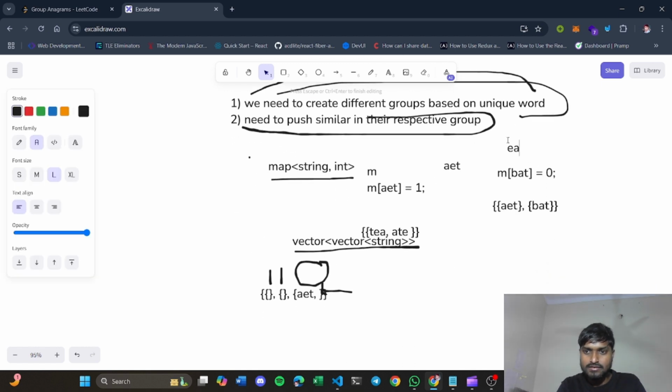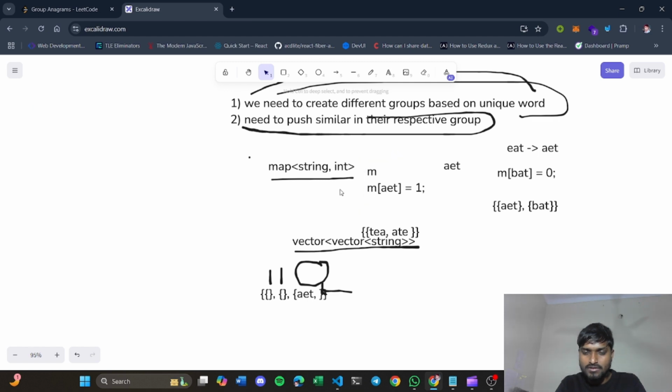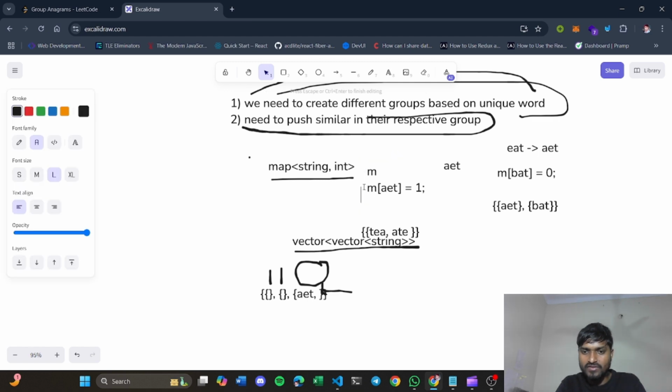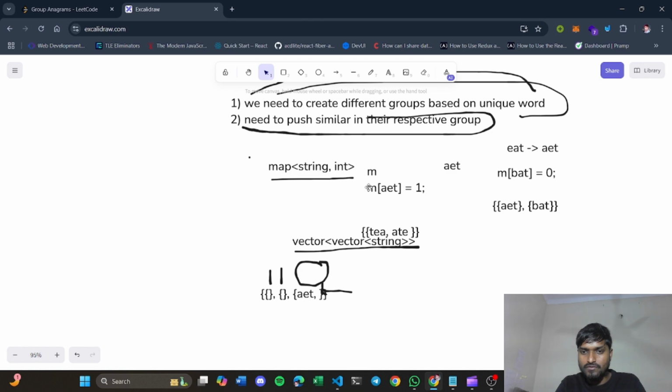You will first rearrange this EAT word as AET, and again check inside your map whether this AET group already exists. You see here, we previously made a group for AET. So it returns true, and we will store that word inside that group.